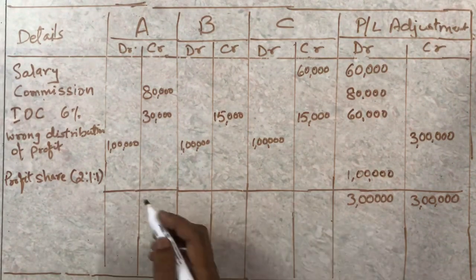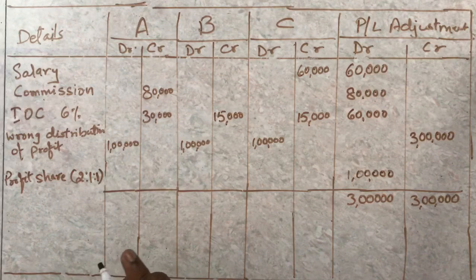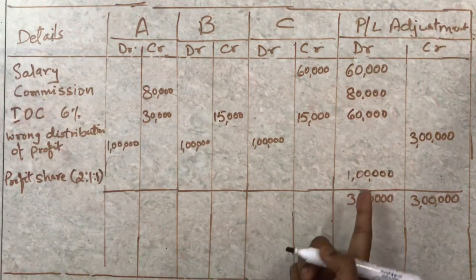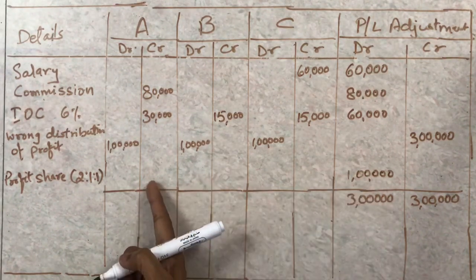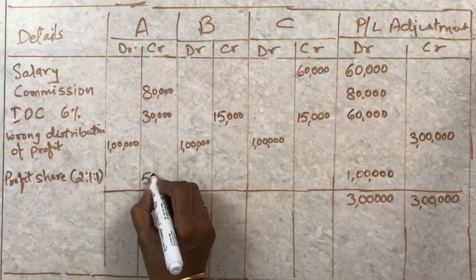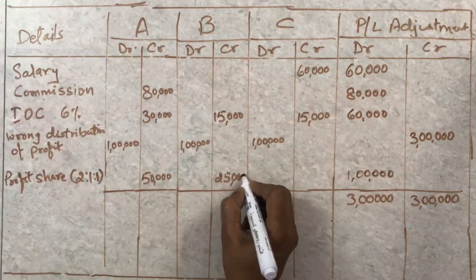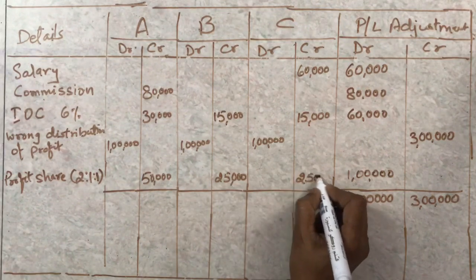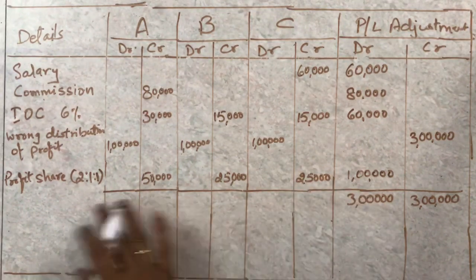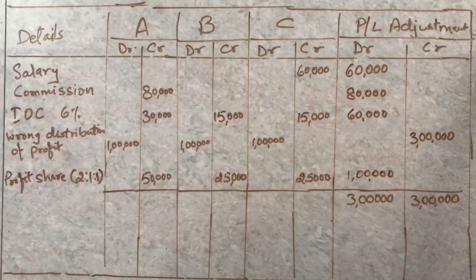And here it is debit. So it will come on the credit side. You are going to write 50,000, then 25,000 and then 25,000. Okay. Now we are done with whatever has to be done. To balance this off, we actually do not balance it off. You just make the total of both the sides.